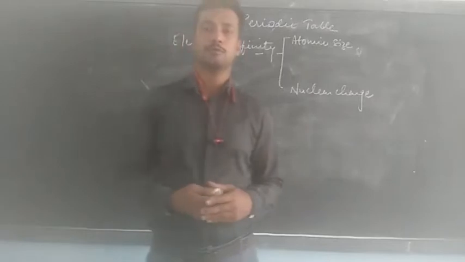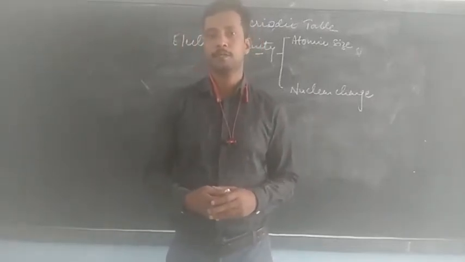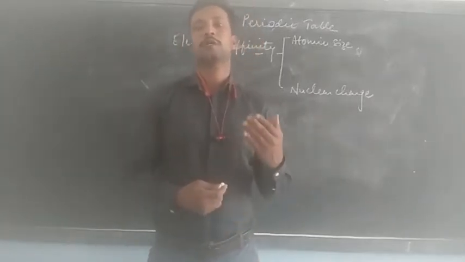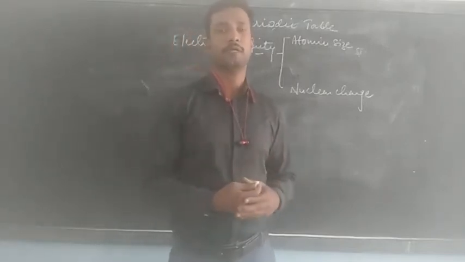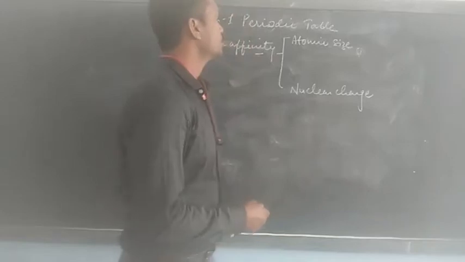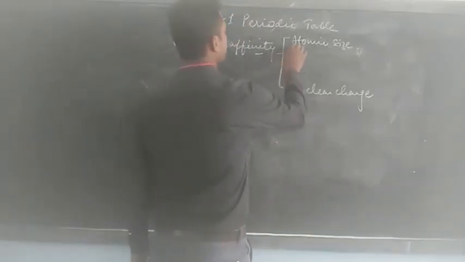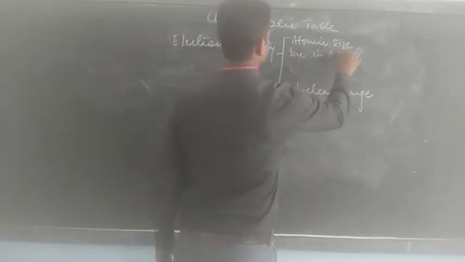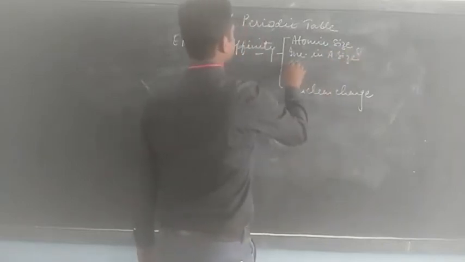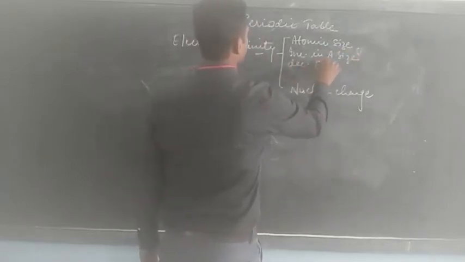As a result, the force of attraction will decrease, due to which an electron cannot be added so easily and hence electron affinity will decrease. So increase in atomic size decreases electron affinity.